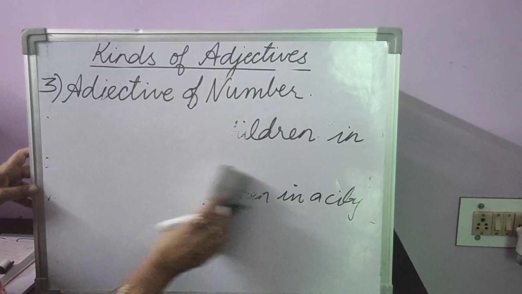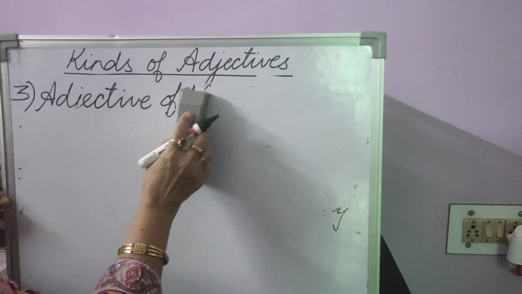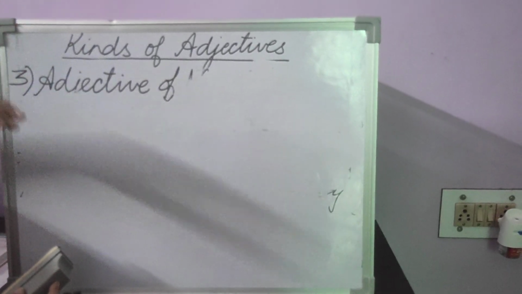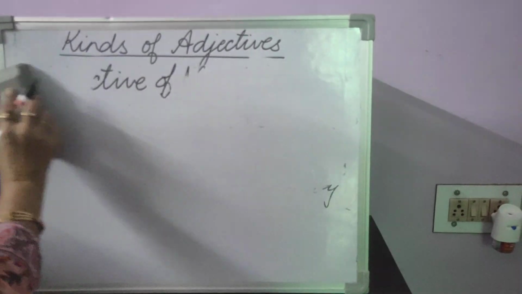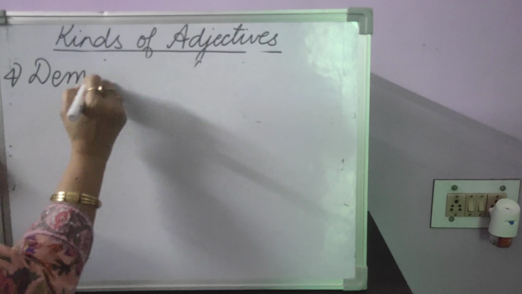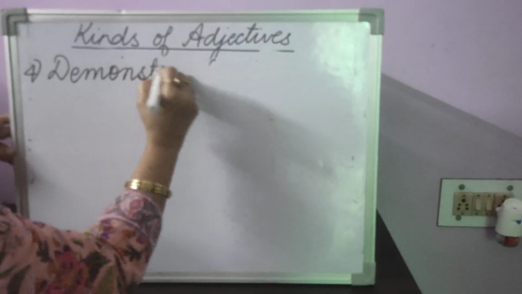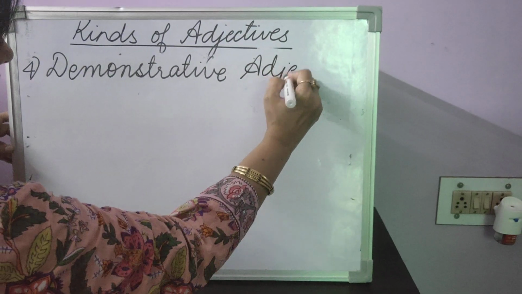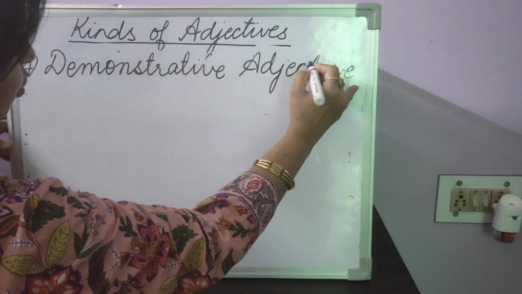Now, let's move on to the fourth type of adjective. In these three we wrote adjective of quality, adjective of quantity, adjective of number. Now, the fourth adjective is called a demonstrative adjective. Demonstrative comes from the word demonstrate, which means to show.